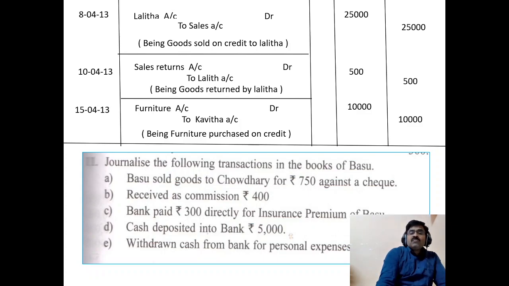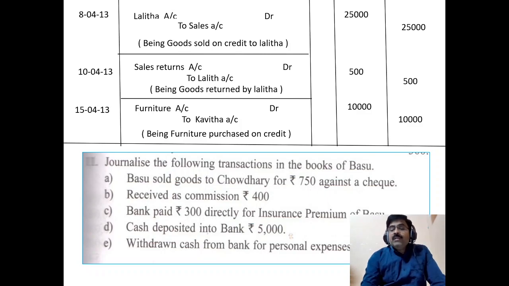Then cash withdrawn from the bank for personal expenses 850. Here also, who is receiving this 850? The owner, that is Basu. Basu is receiving, which means you have to debit Basu's account, that is the owner's account, the drawings account. You have to debit the drawings account from where? From the bank. The bank is giving, so credit the giver, credit the bank account. So drawings account debit to bank account, 850 rupees. These are the five transactions we are going to enter.